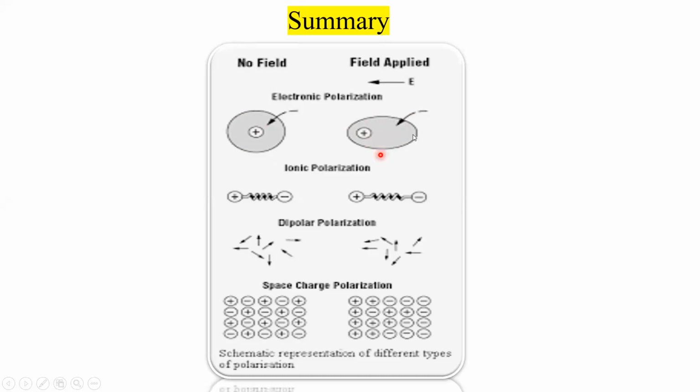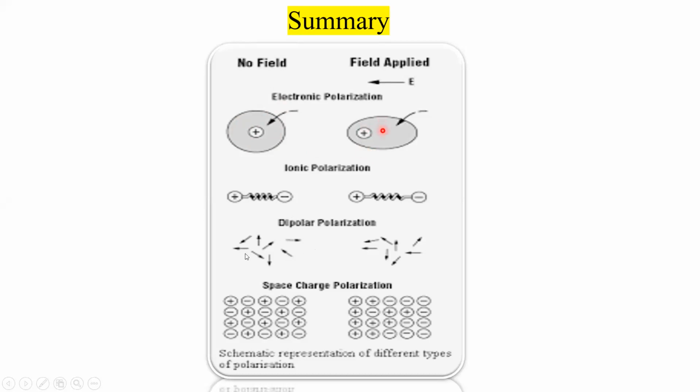If you apply the electric field, the positive charges are going to be shifted to the left side, and the negative electron clouds are going to be shifted the other way. So a small strain takes place inside the material; that is called electronic polarization. In ionic polarization also, the positive and negative charges are separated by fixed distances. If you apply the electric field, this distance is going to change.